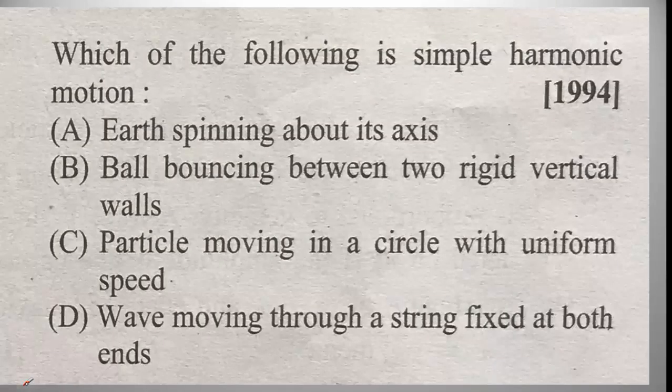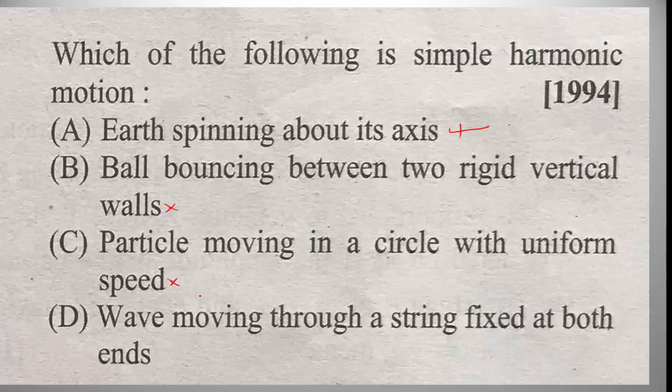The next problem: which of the following is simple harmonic motion? Earth spinning about its axis? No, because it is periodic motion. Ball bouncing between two rigid vertical walls? No. Particle moving in a circle with a uniform speed? No. Wave moving through a string fixed at both the ends?